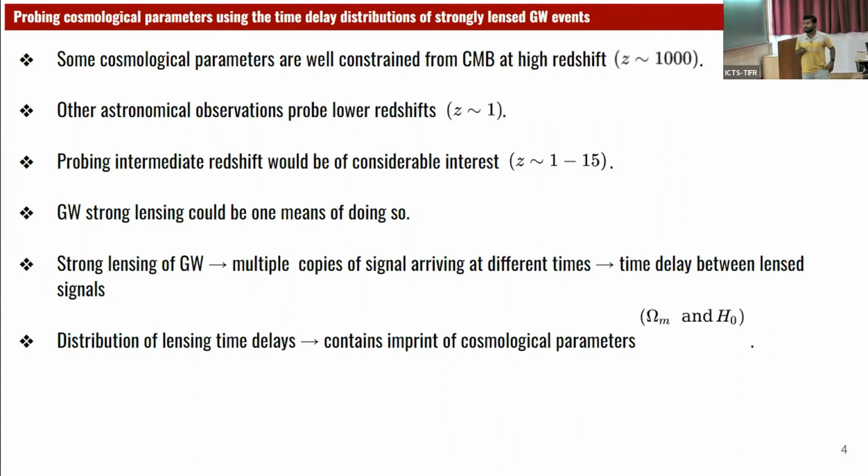The strong lensing of GW will produce multiple copies of signals that will arrive at us at different times. So there will be a time delay between the lensed signals, and this time delay can be accurately measured, and we can use this time delay distribution to infer the cosmological parameters. From the distribution of these lensing time delays, we can constrain the cosmological parameters as it contains the imprint of the cosmological parameters.